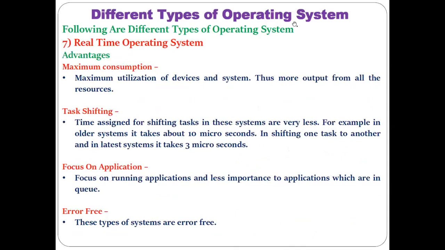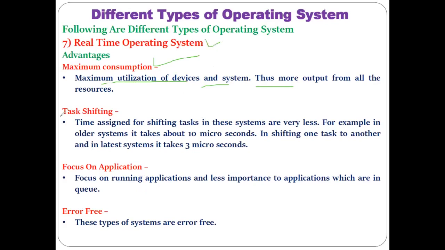Based on that, there are certain advantages and disadvantages in the case of the real-time operating system. So the advantage is what? Maximum consumption, meaning maximum utilization of all devices and the system. That is the reason we can get more output from the resources. We can get more output because of this real-time operating system.